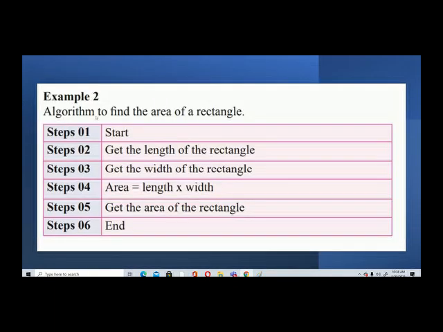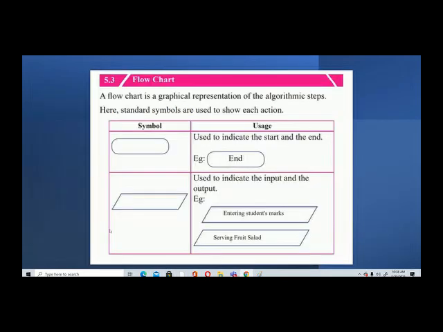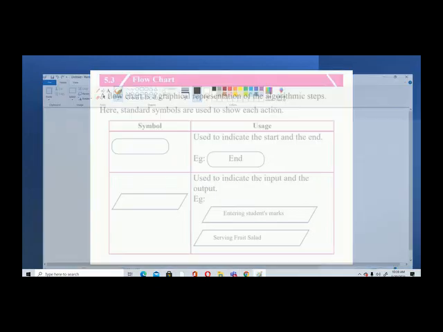So here in this algorithm, you have a start here and an end here. So in the flow chart also you have to have the start and the end. For that you need this symbol, right? You have to use this capsule-like symbol for start and end. I will show you.